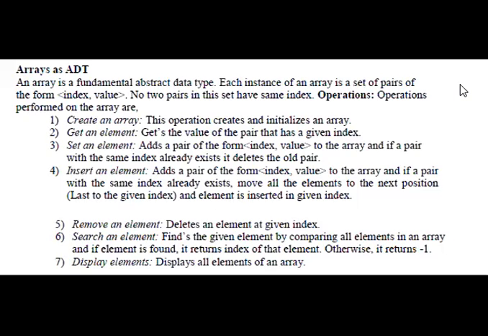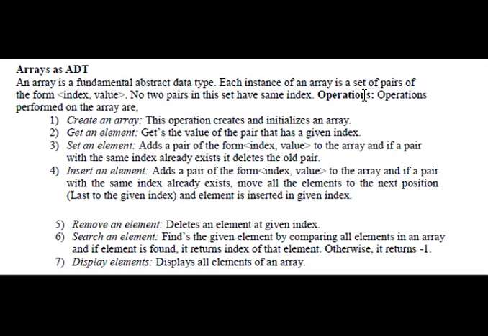The next topic is array as an abstract data type. It is a fundamental data type. Each instance of an array is a set of pairs of the form index and value. No two pairs in the set have the same index.